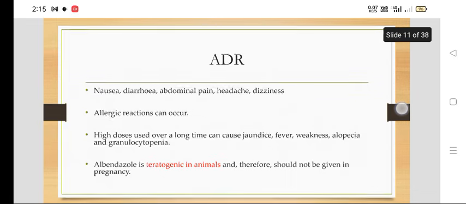Now adverse reactions: GI symptoms like nausea, diarrhea, abdominal pain, headache, dizziness, and allergic reactions can occur. With high doses over a long time, it may cause jaundice, fever, weakness, alopecia, sometimes granulocytopenia. Albendazole is teratogenic in animals and therefore should not be given in pregnancy, but it can be given in the pediatric age group.